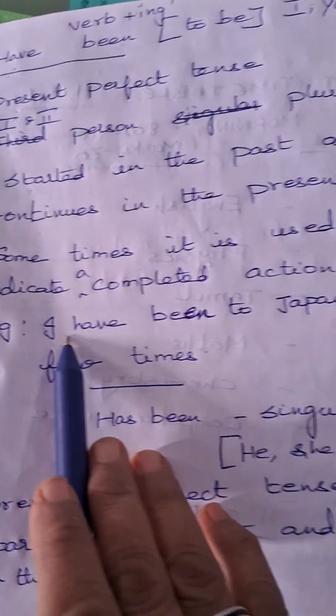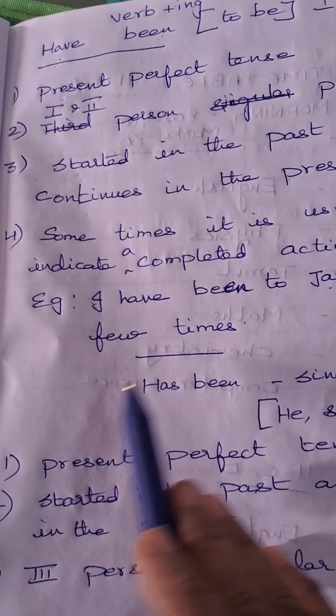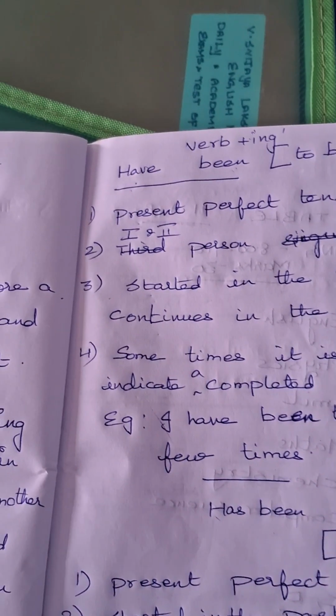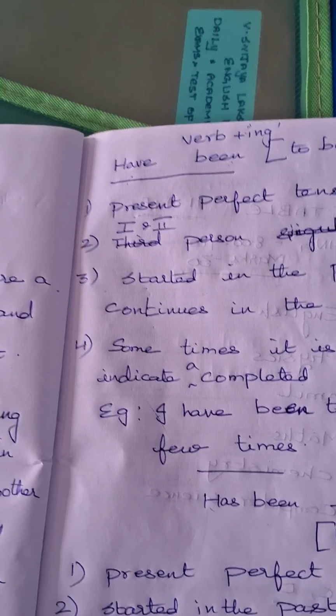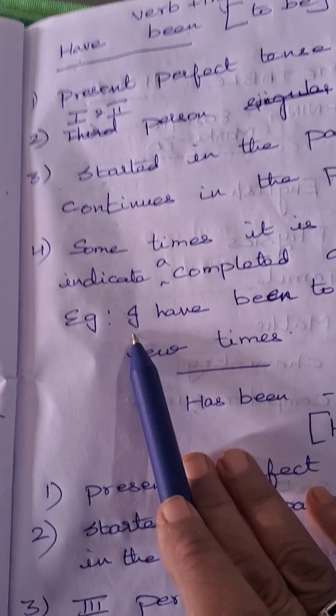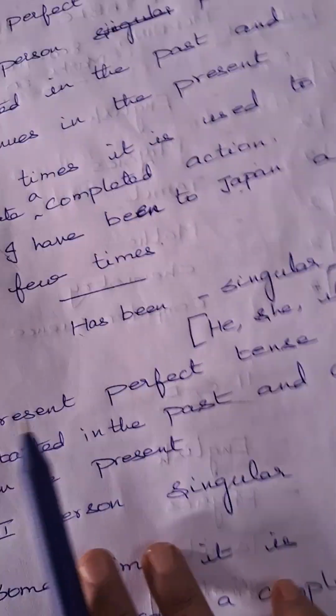See the sentence: I have been to Japan. I went to Japan a few times, sometimes, some days. For that you are using have been. So this is called present perfect.